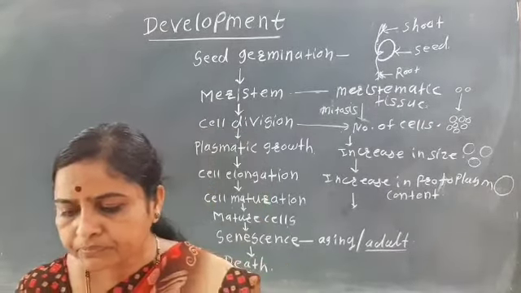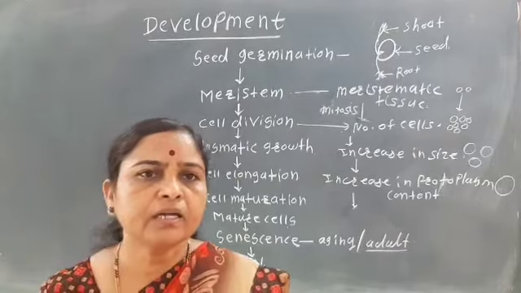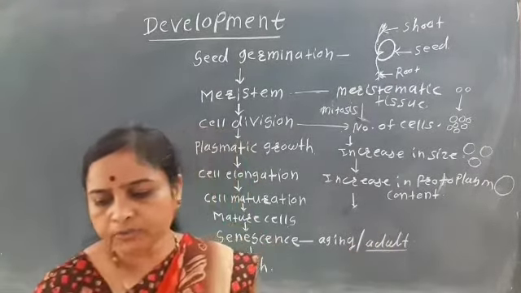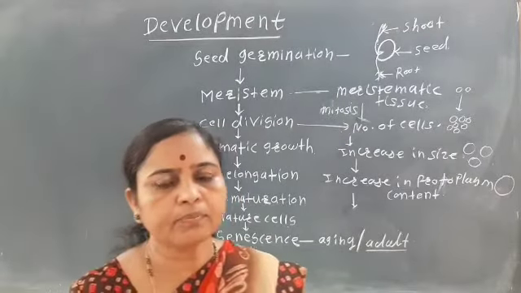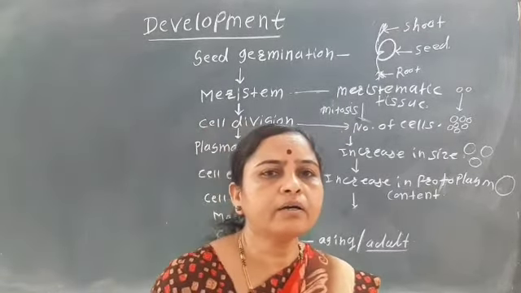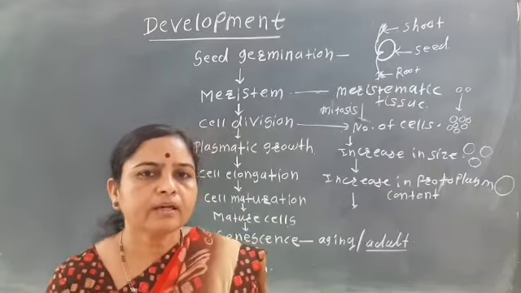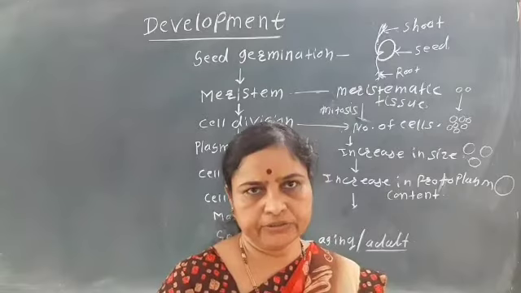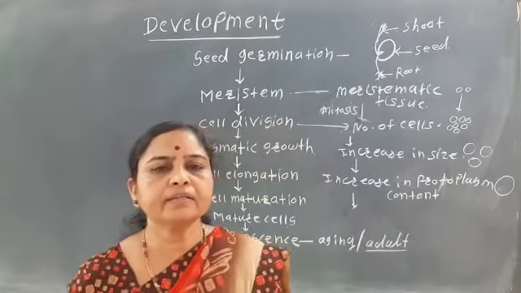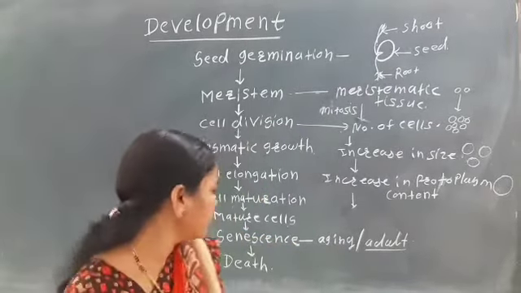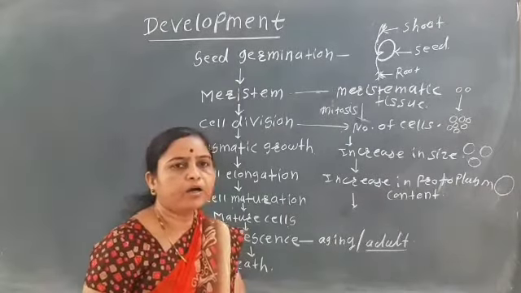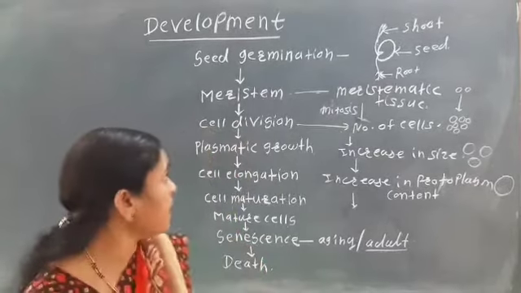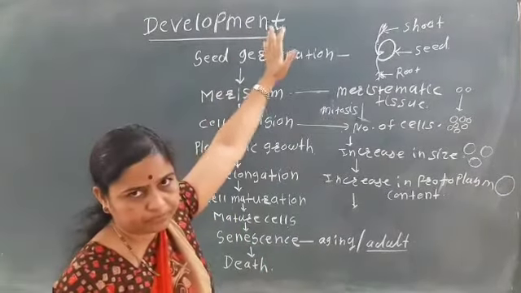So here during senescence, aging of the plant parts takes place, that is the flowers, fruits and leaves. They become mature, that is, they become adult. And then again they fall. That is, the death of the plant parts also takes place. So these are the steps of development.